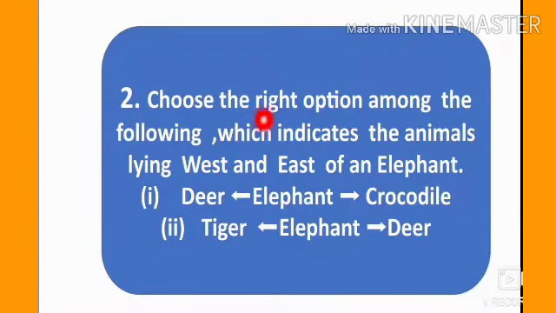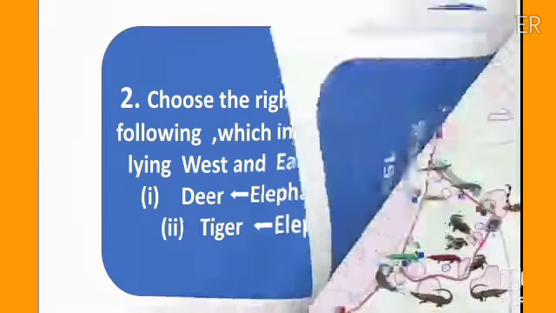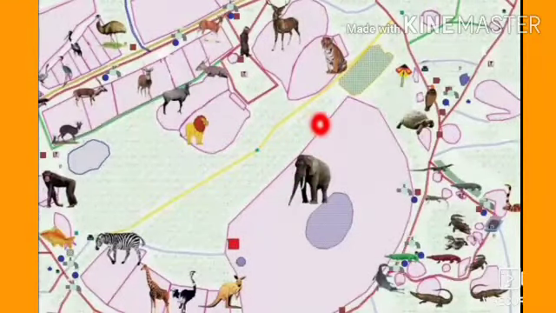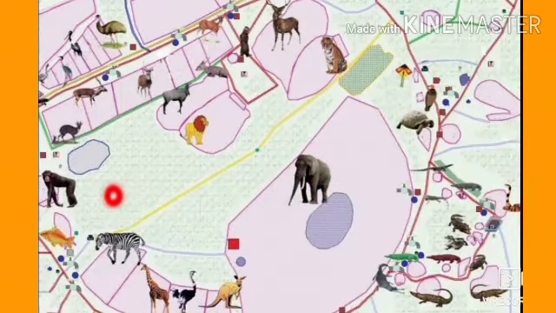Second question is, choose the right option among the following, which indicates the animals lying west and east of an elephant. So, 2 options are given: the first is deer, elephant, crocodile, and the second one is tiger, elephant, deer. So, now see the map. Here, the elephant's location is here, and this is west, and this is east direction, north direction, south direction.